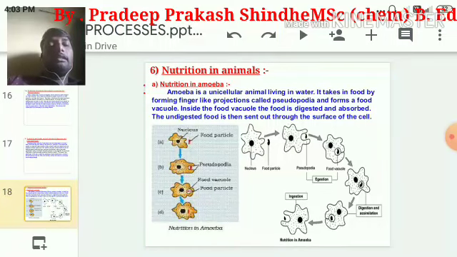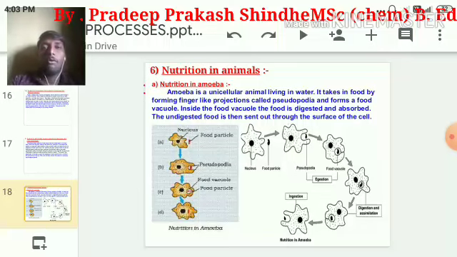Amoeba, as you know earlier, is a unicellular organism. It does its activities with the help of a single cell. As amoeba is a unicellular organism, it does all its life processes with the help of the single cell itself. Amoeba has pseudopodia, meaning false feet. With the help of these pseudopodia, at the time of need, amoeba moves from one place to another. Hence, it is called the locomotory organ of the amoeba.